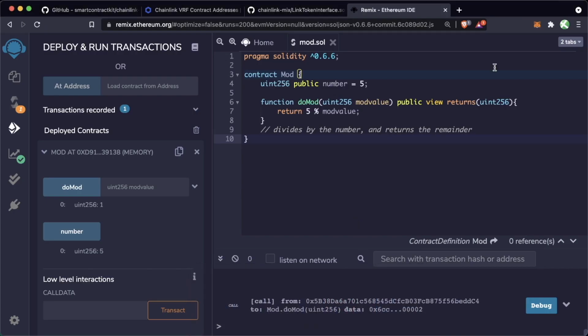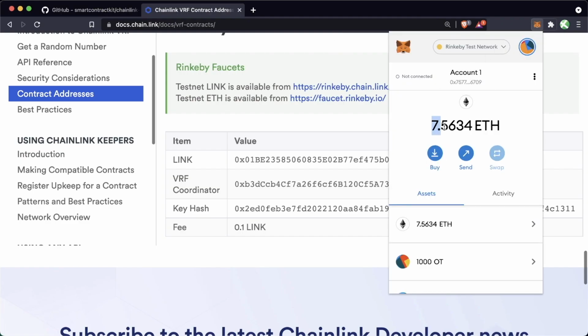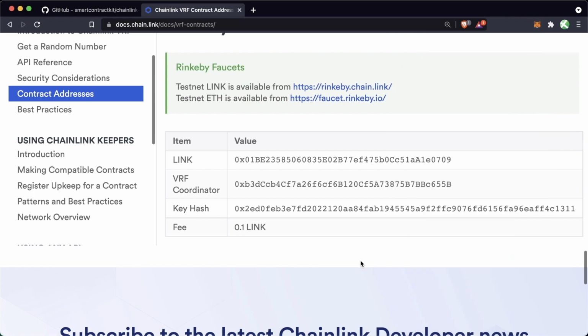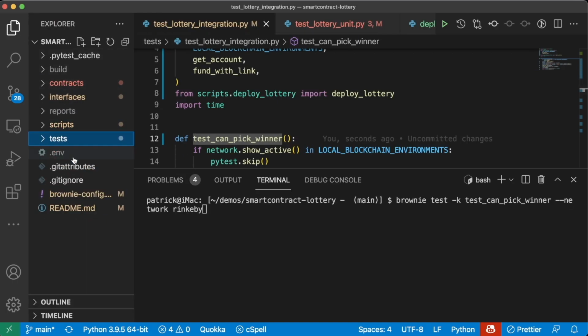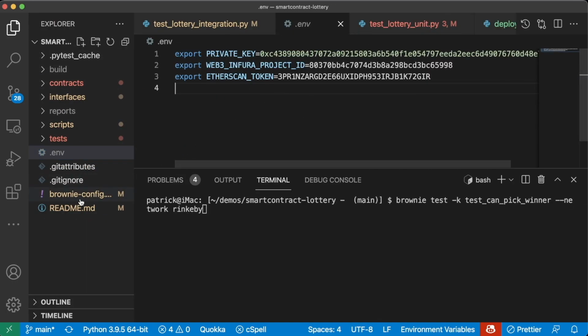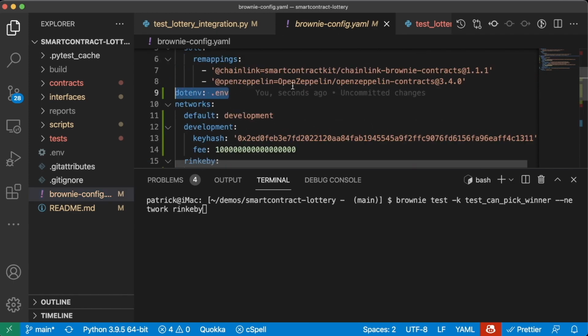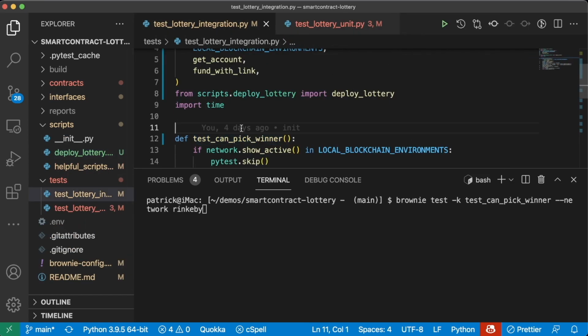Now, before we run this, per usual, we got to make sure, do we have any testnet Rinkeby Ethereum? We do. Great. Do we have any testnet Chainlink? We do. Perfect. Do we have a .env? We do. It's got all of our pieces. Let's check our brownie config. .env. Awesome. And again, if you don't want to use the .env, you can use that other method that we showed you guys, how to encrypt with a password that you can absolutely use.